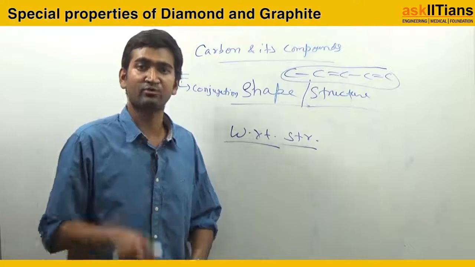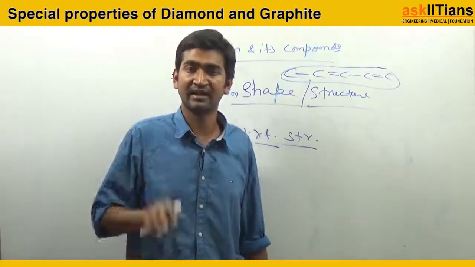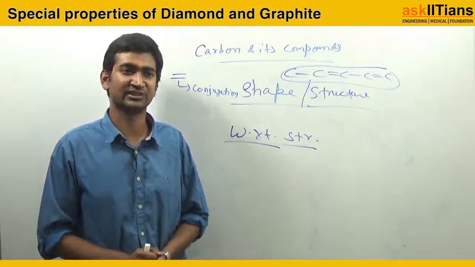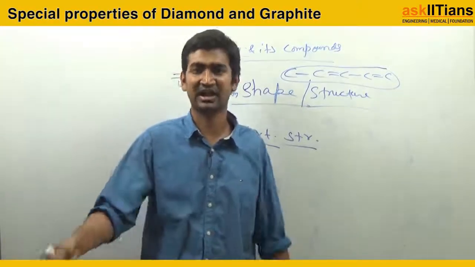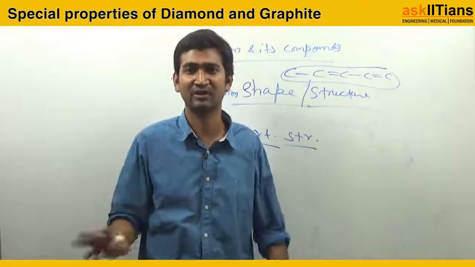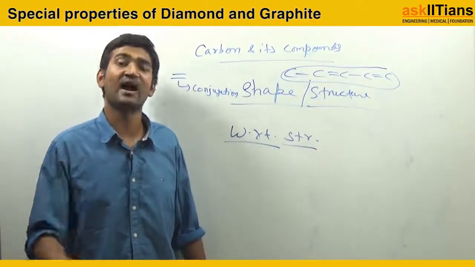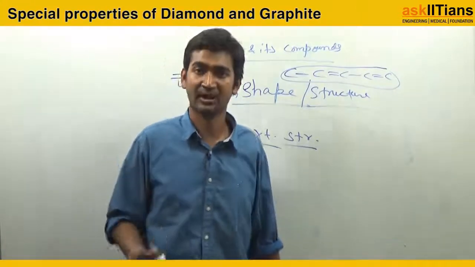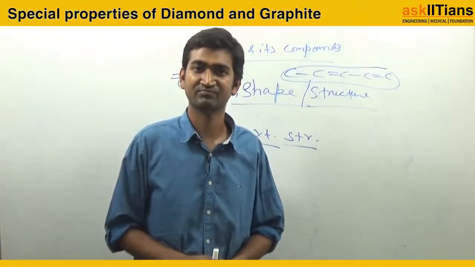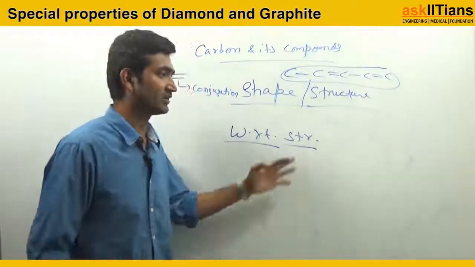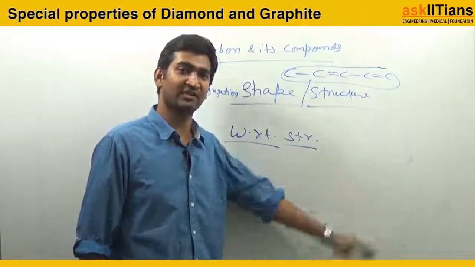So always try to find why. I'm telling you again and again, why is very, very important. If you just say okay, it is written, I just have to rote-learn it, then you will never succeed. Try to get the reason why it is written like this, why it is showing properties like this. Okay? Fine. So I hope you have got the basic difference between diamond and graphite.